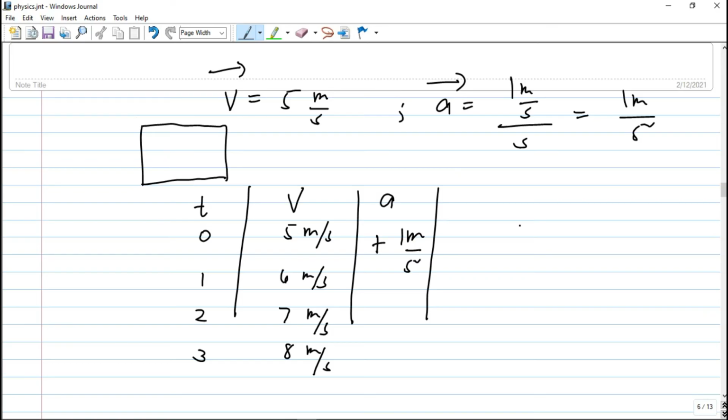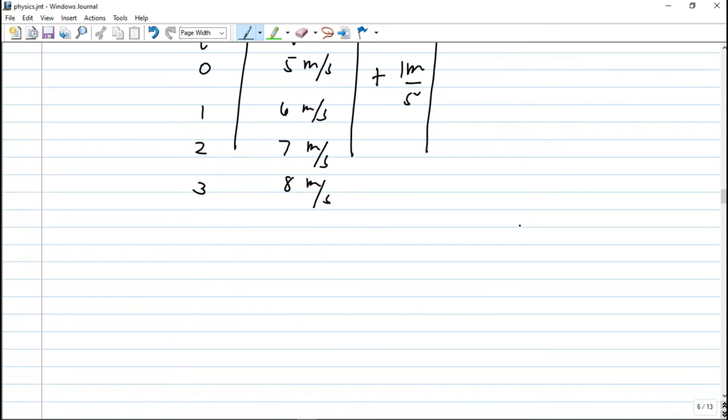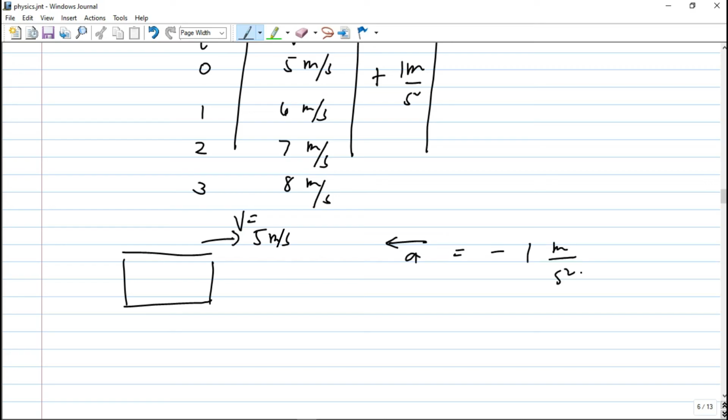So what if velocity is positive, then acceleration is negative? For example, our object again moves with a velocity of 5 meters per second. Then its acceleration is negative 1 meter per second squared.